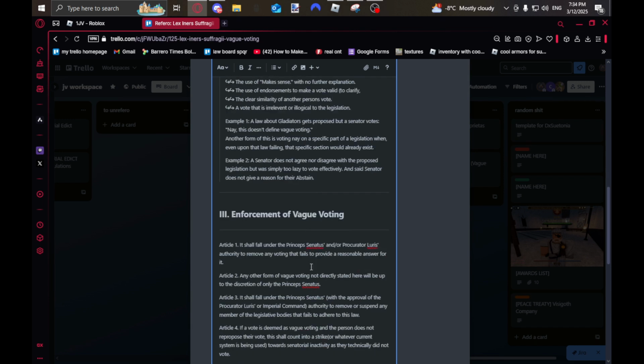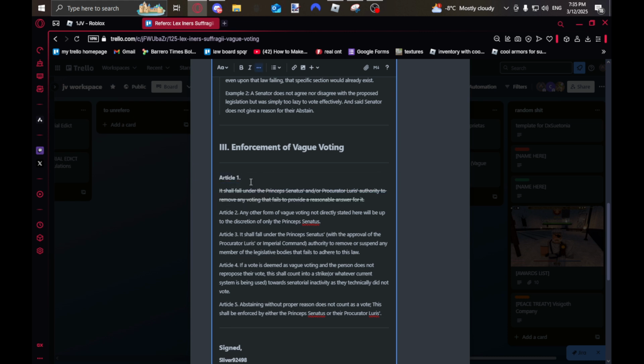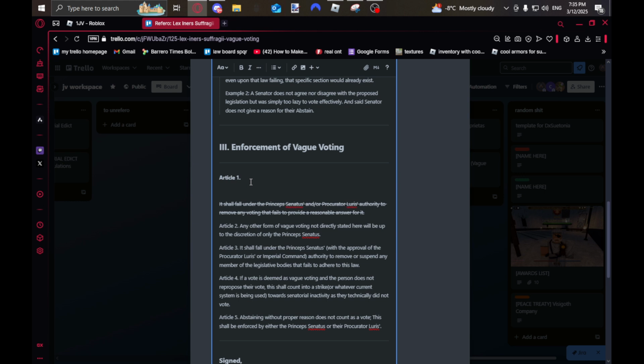I saw right here, it shall fall under the Princeps Senatus and/or Procurator Luris authority to remove any voting that fails to provide a reasonable answer for it. I don't like how it's worded, but that's not my focus right now. I want to fix this entire thing because I think it's very vague how it's explained. So what I'm going to do is cross it all out and skip a line here so I can have space to write it. You can just write whatever you believe should be written instead. So for example, I'm going to write here.